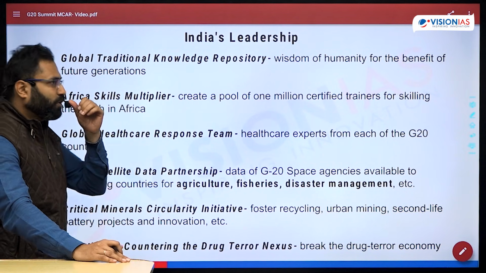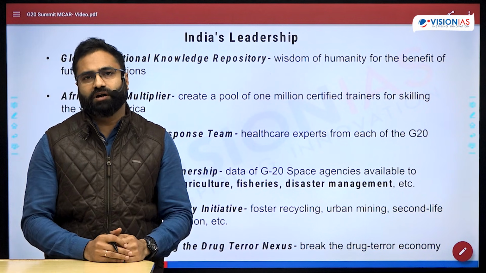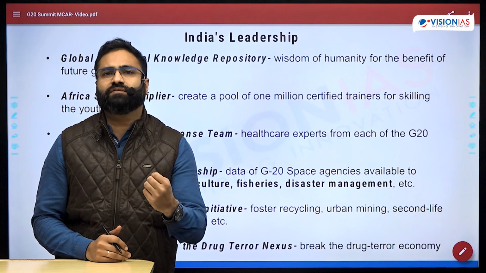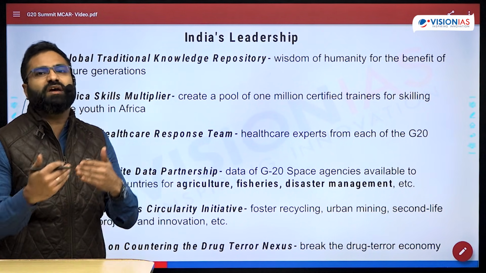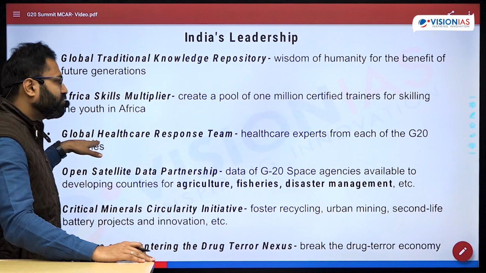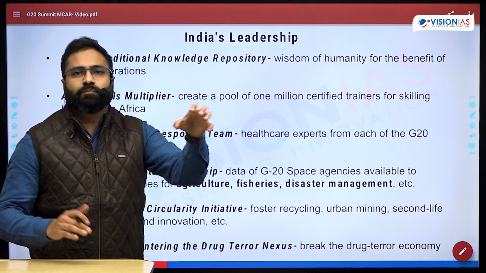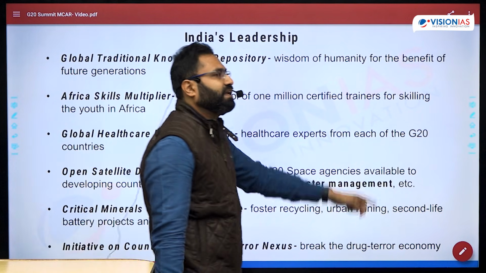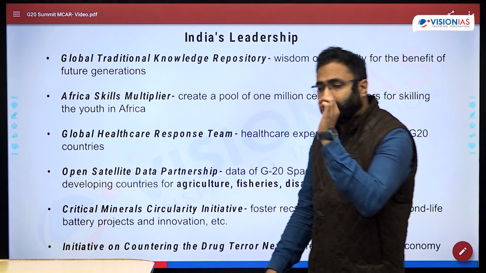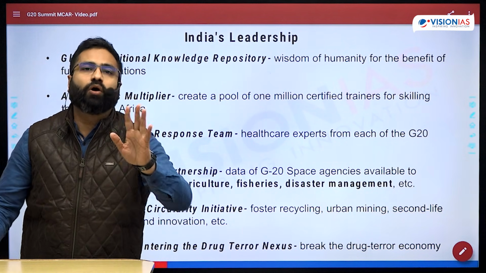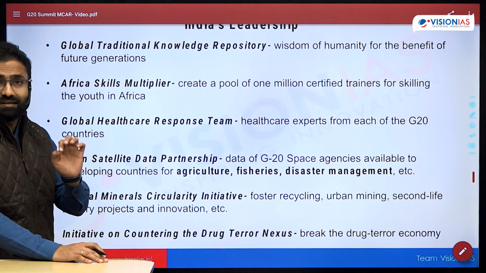Next is the Global Healthcare Response Team. So now in the G20, the majority of the countries are either middle income countries or high income countries. So they are in a better position in order to lead the world, and specifically those countries which are focusing upon the global south can lead or pave the way for the betterment of the global south. So here they have talked about the Global Healthcare Response Team, where the healthcare experts will be identified and created as a pool of G20 healthcare experts, and then that particular pool of experts will be deployed at different parts of the world in order to deal with situations like pandemic or epidemic, in order to deal with that particular situation in a proper manner and provide early responses.